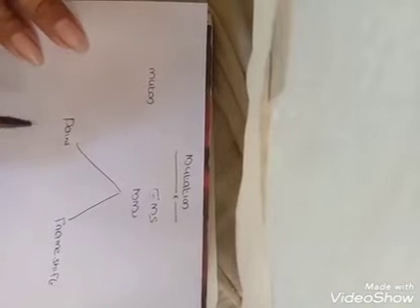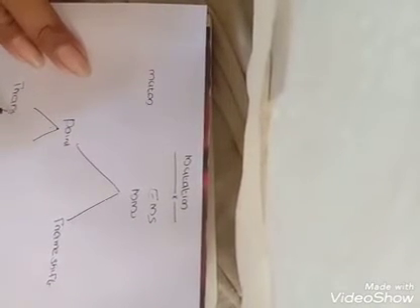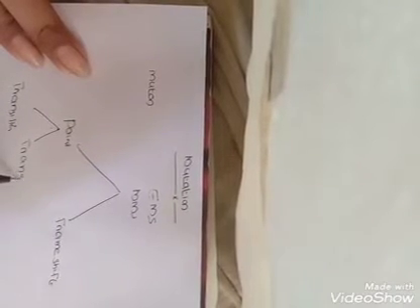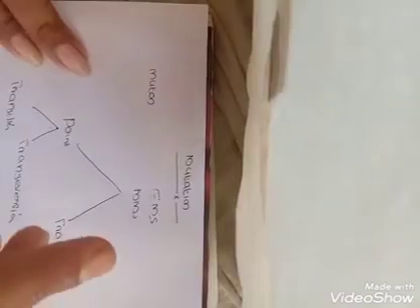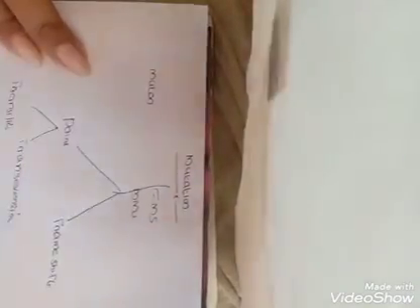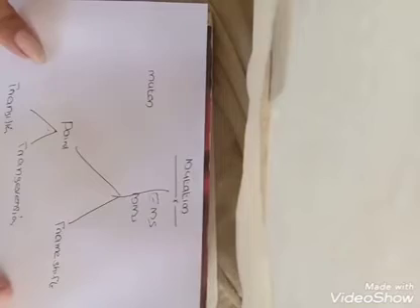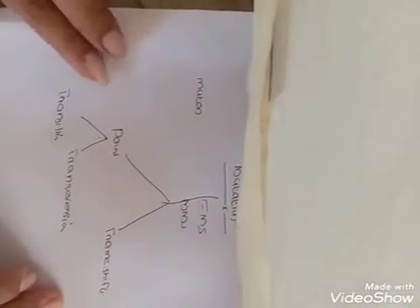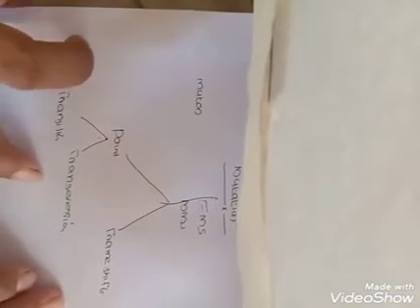The point mutation is again classified into two types: transition and transversion. So mutations are classified into two types, point mutation and frame shift mutation, and point mutation is again classified into transition and transversion.